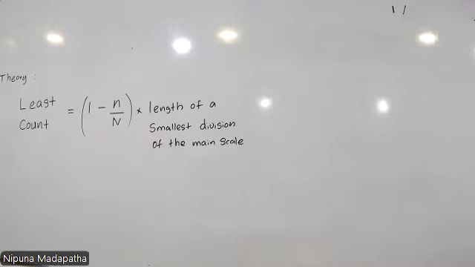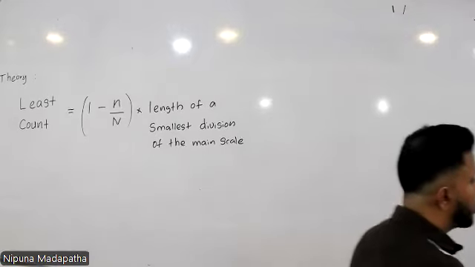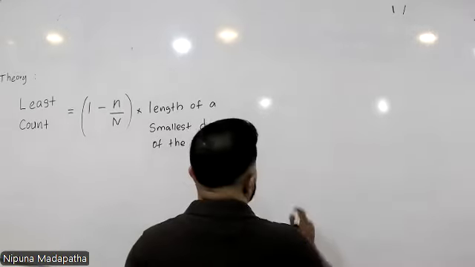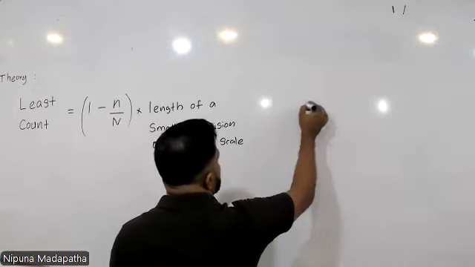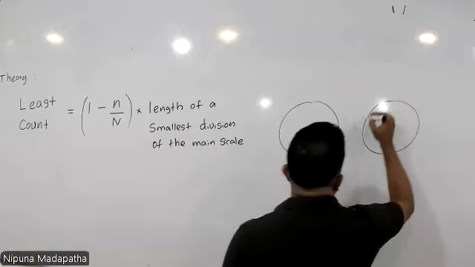Right. That's the theory. Since we are going to measure the internal diameter of a capillary tube, this is how you need to focus the cross wires to get the readings. Like suppose this is our capillary hole.